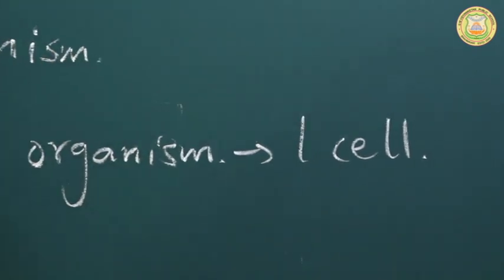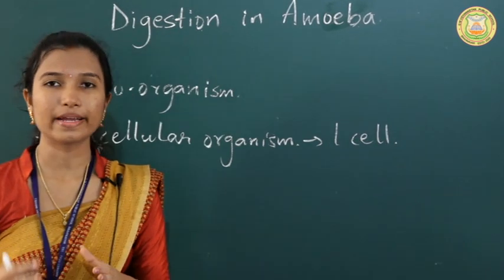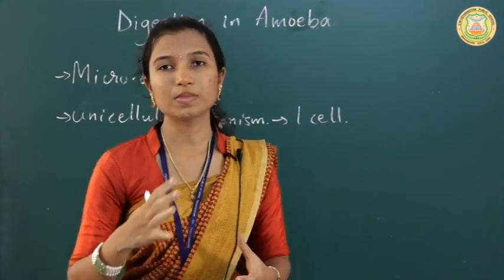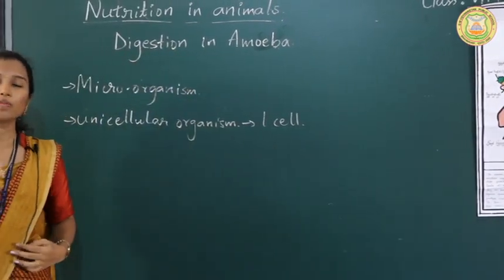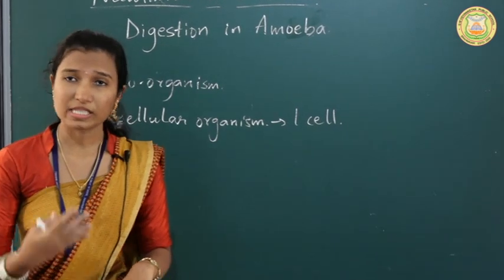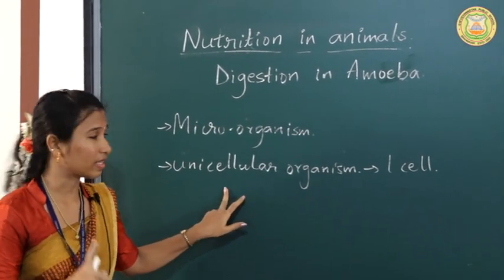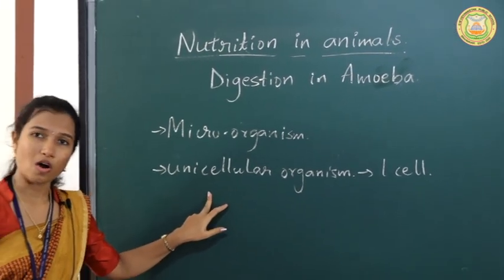So what do you mean by cell? Cell is nothing but the basic unit of all kinds of living organisms. The basic unit means all living organisms are made up of cells. If you consider our body, it is made up of millions of cells. This amoeba has only one cell. So since it has only one cell, it is called a unicellular organism.